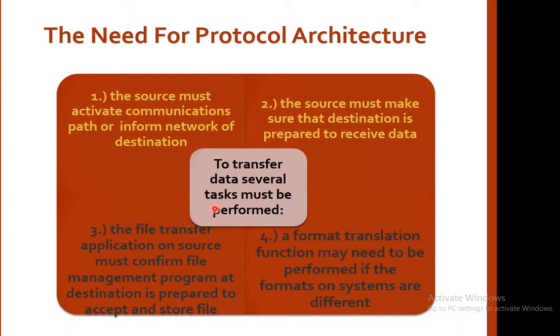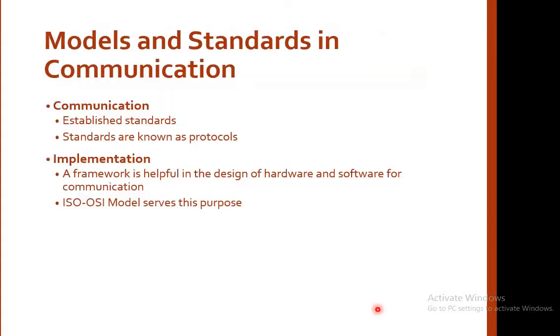To transfer the data, several tasks must be performed, such as the source must activate the communication path or inform the network of the destination. The source must make sure that the destination is prepared to receive the data. Third, the file transfer application on the source must confirm that the file management program at the destination is prepared to accept and to store the file. A format translation function may need to be performed if the formats of the systems are different. Now to perform all these tasks, there are some protocols, and those protocols are used in the communication system.